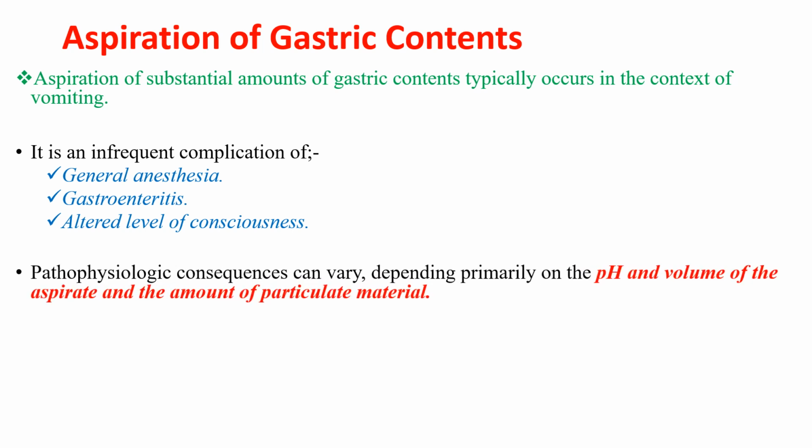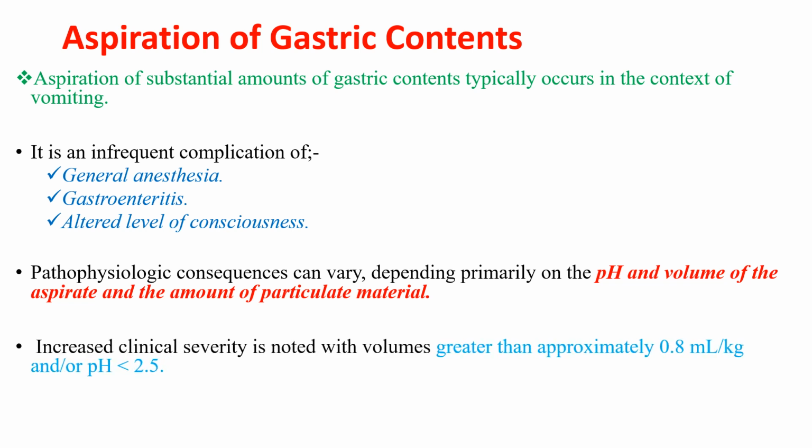Pathophysiologic consequences can vary depending primarily on the pH, volume of the aspirate, and the amount of particulate material in that aspirate. Increased clinical severity is noted with volumes greater than approximately 0.8 ml per kg and a pH less than 2.5. So if the aspirated gastric content is more than 0.8 ml per kg and the pH of that aspirate is less than 2.5, it can cause severe aspiration syndromes.